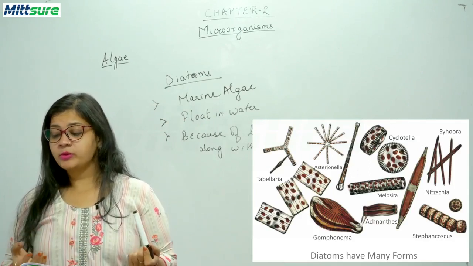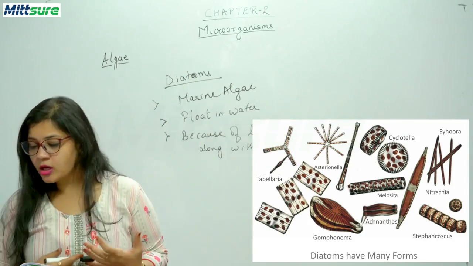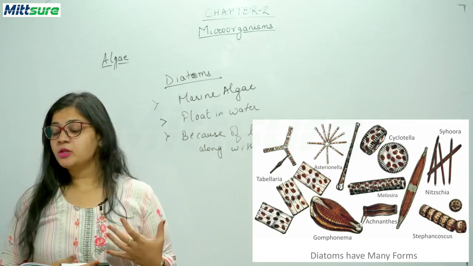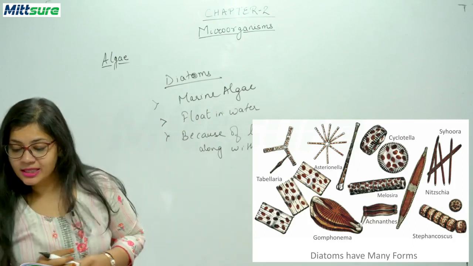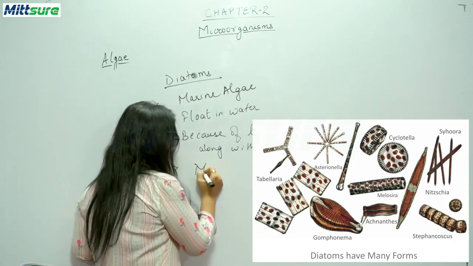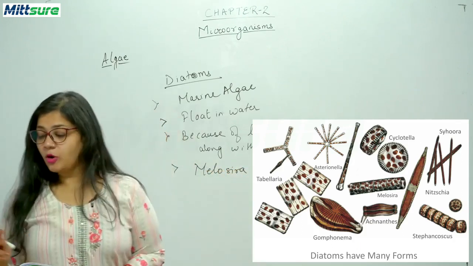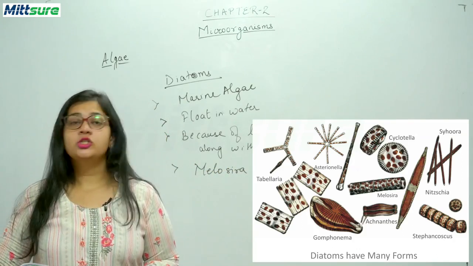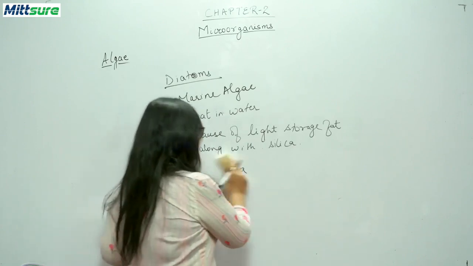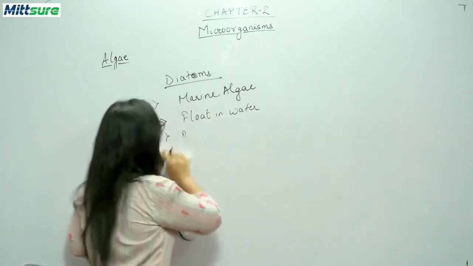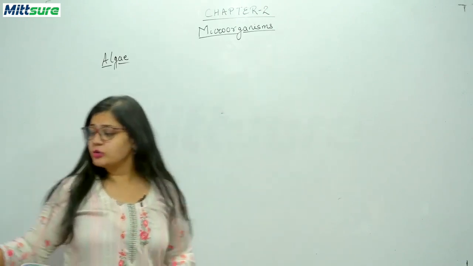The examples of diatoms are Tabellaria, Navicula, Synedra. So these are the examples of diatoms. Let me write down one name example for you. Melosira. So it completes the topic of diatoms, and this was the classification of algae. Now we'll be discussing some uses of algae for us, how this algae can be useful to us, that is, to the humans.